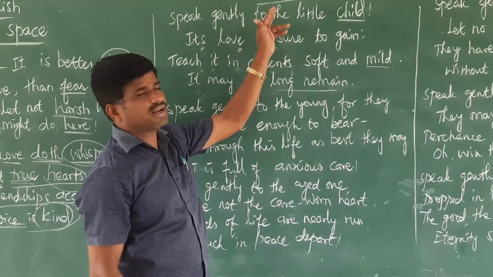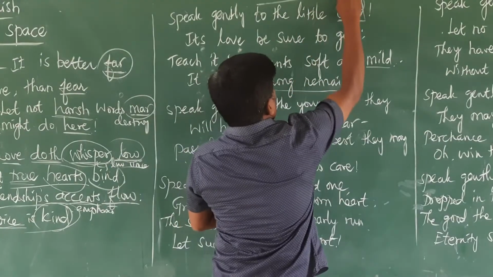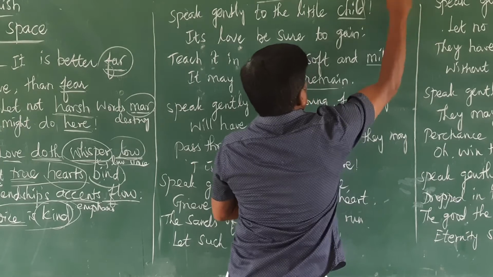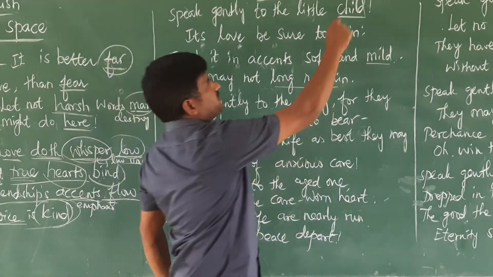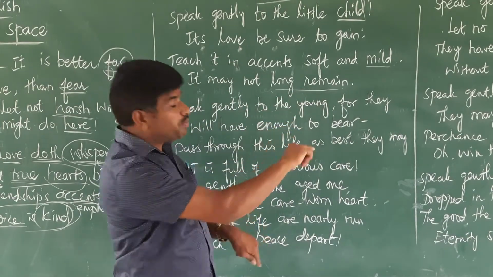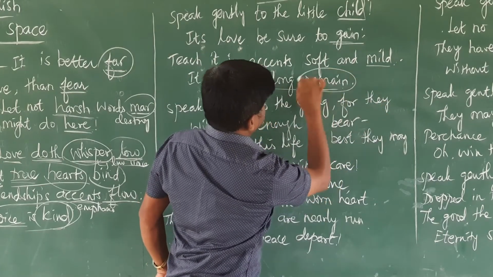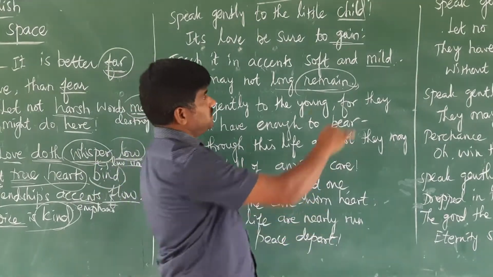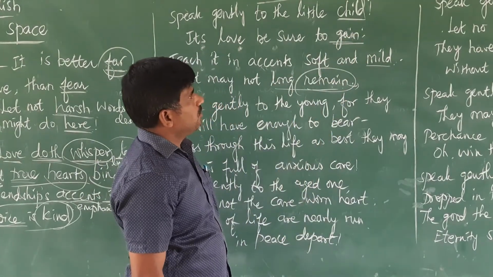That's what we call rhyming words. Then what is the scheme used in this poem? That's the rhyming scheme. Even the other two rhyming words are also present: gain and remain. These two words also end with the same sound. So these are called rhyming words, gain and remain. Now what is the scheme?